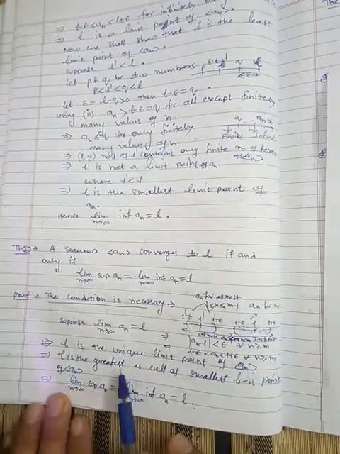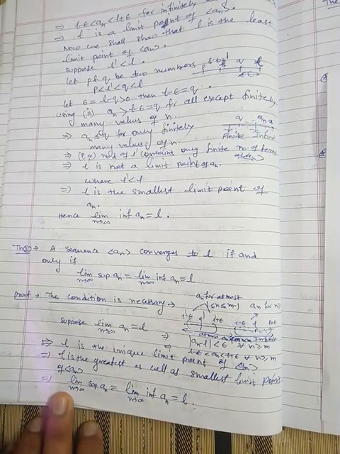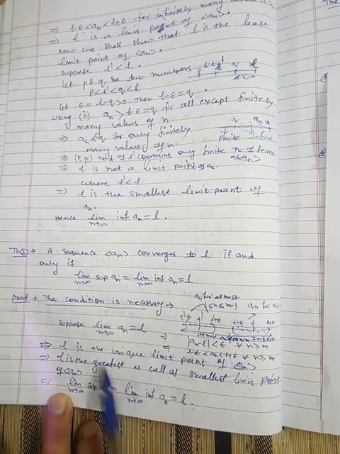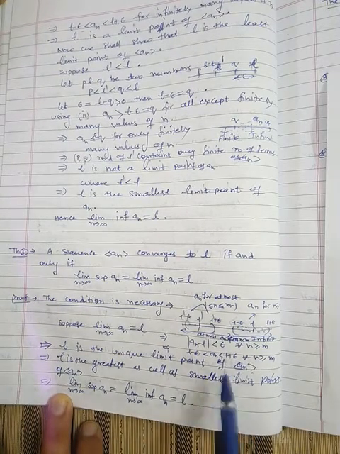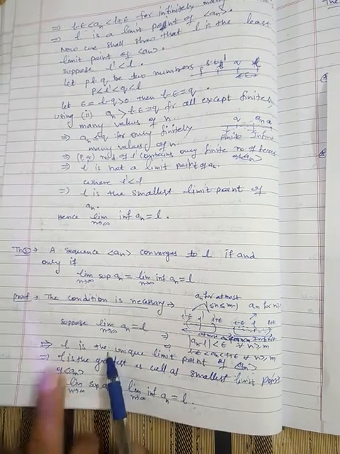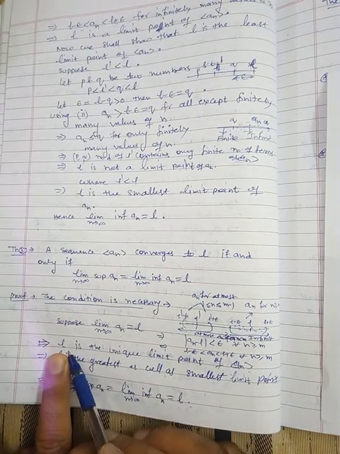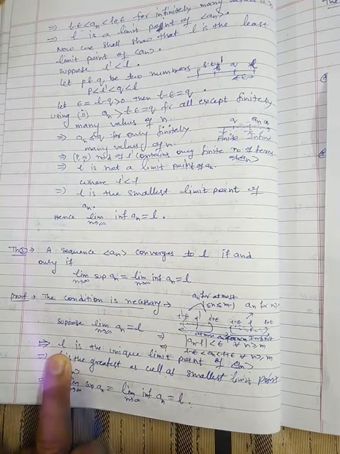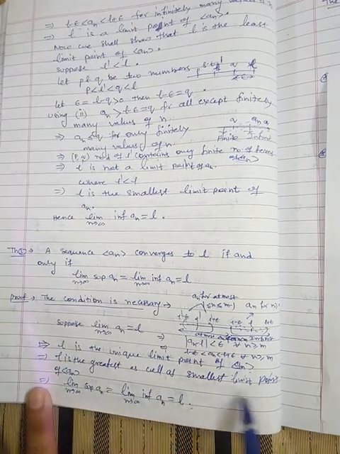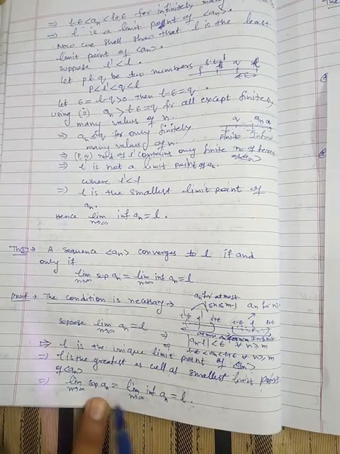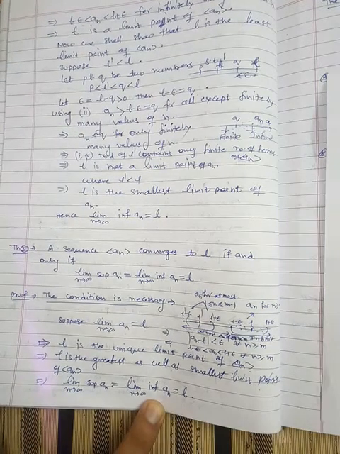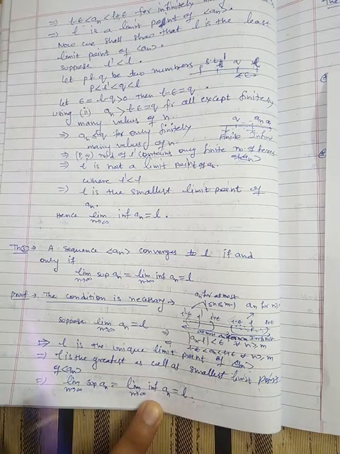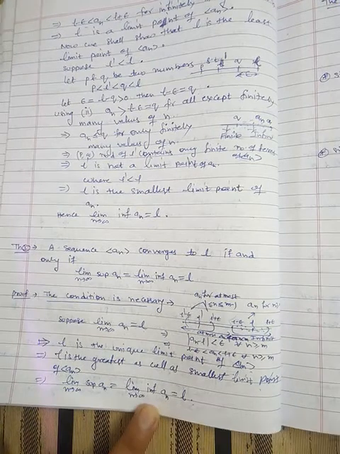And the uniqueness part, we have already proved in an earlier theorem, which says that if the limit of an is L, then L is the unique limit point. Just see that proof. So when L is the unique limit point, obviously L is the least as well as the greatest limit point, because there is only one limit point, so it is both the smallest and the largest. So L is the greatest as well as the smallest limit point of an, and hence the limit superior of an as well as the limit inferior of an is L. Fine.